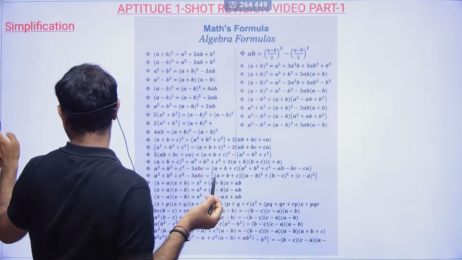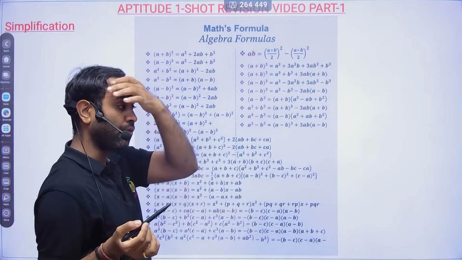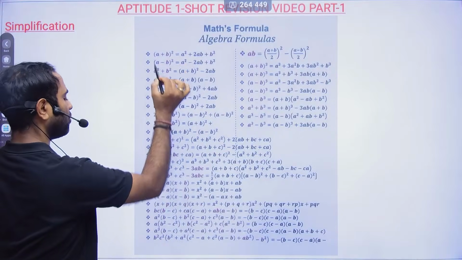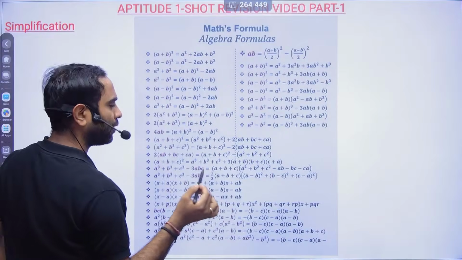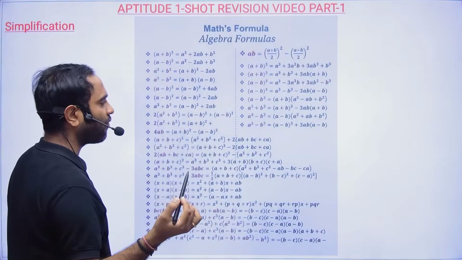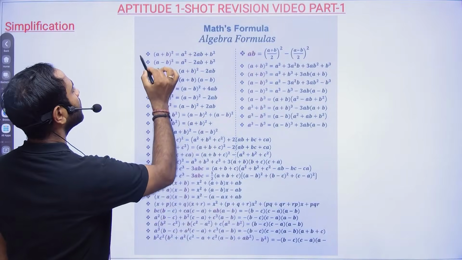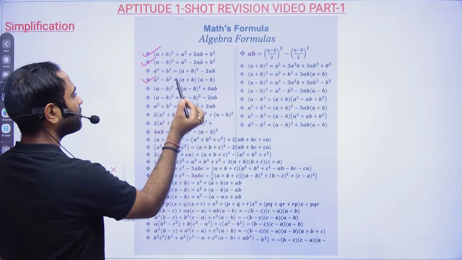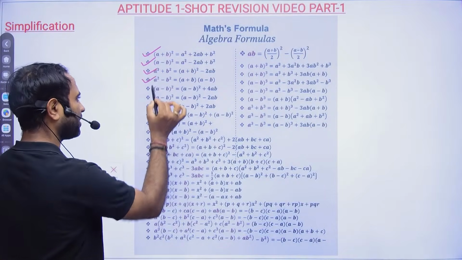This formula PDF I will also share with you, but some of the formulas and their format we have to understand. (a + b)^2, (a - b)^2, and then a^2 - b^2, a^2 + b^2. This is the same form, okay?